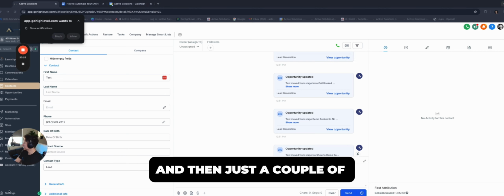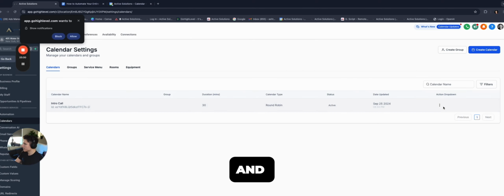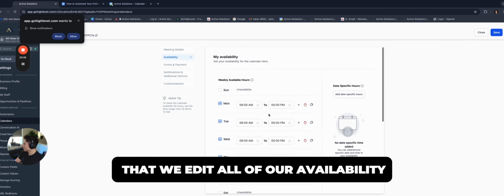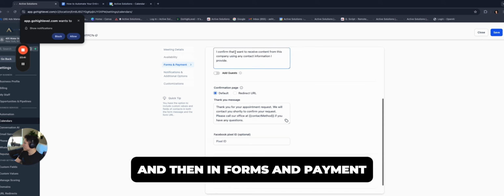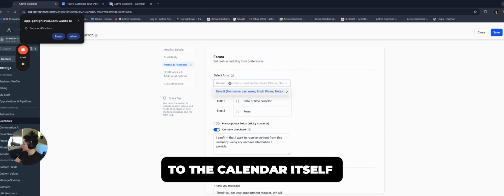All right, and then just a couple of final pieces to the puzzle here. If you go to settings and then calendars, let's start editing one of these calendars. We want to make sure that we edit all of our availability. And then in forms and payment, we can actually attach forms that will additionally qualify the person to the calendar itself, which is really cool.